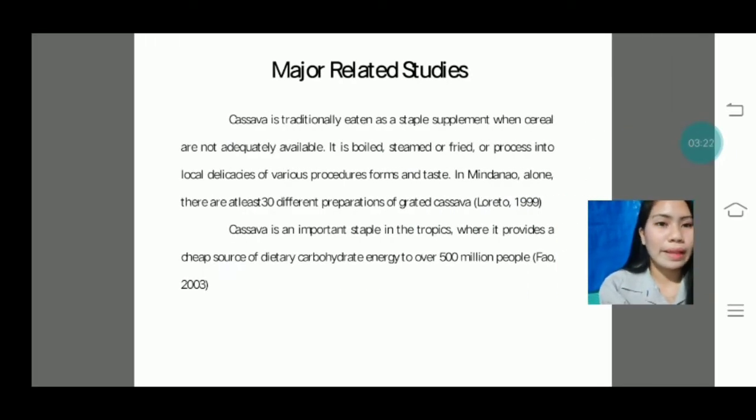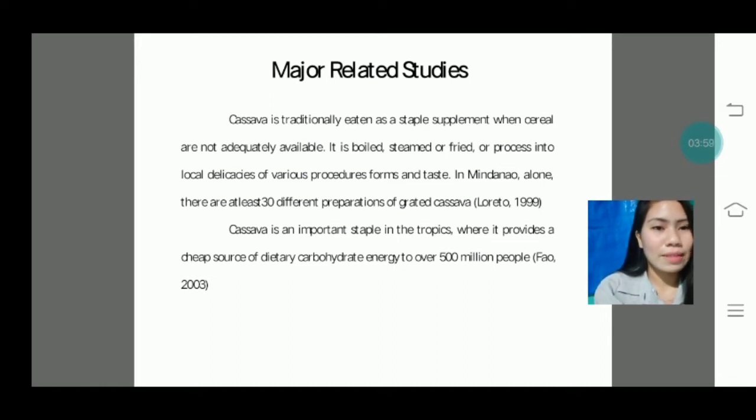Next is major related studies. Cassava is traditionally eaten as a staple supplement when cereal are not adequately available. It is boiled, steamed, or fried, or processed into local delicacies of various procedures, forms, and taste. In Mindanao alone, there are at least 30 different preparations of grated cassava. So it means that cassava cake is one of those local delicacies because cassava is very popular.